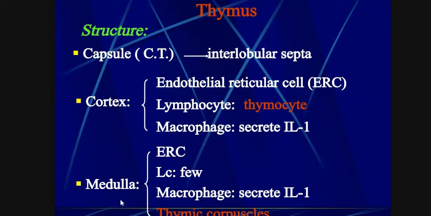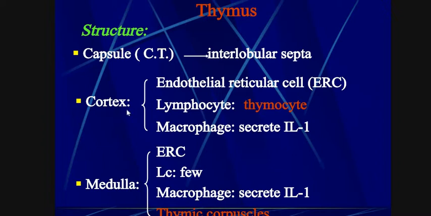The inner region is the medulla, and after the medulla is the cortex. First of all medulla, after that cortex, and after that capsule, which is the outer covering.